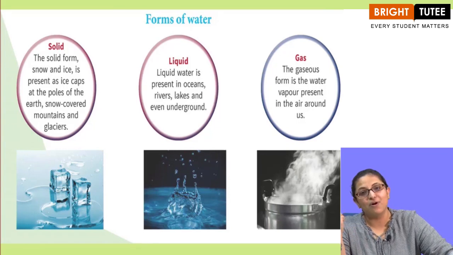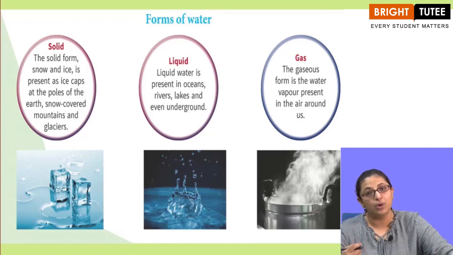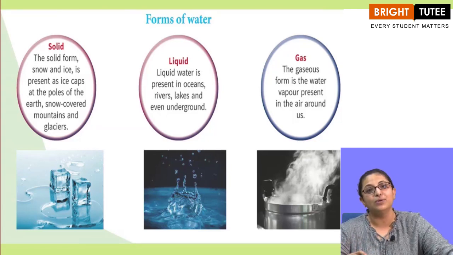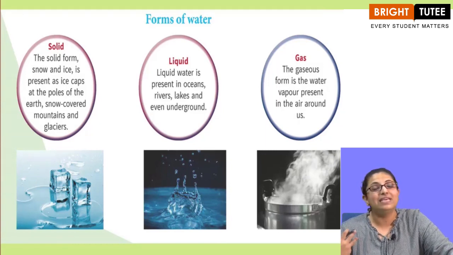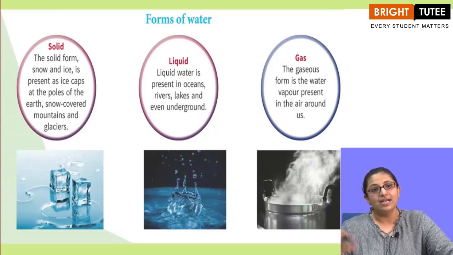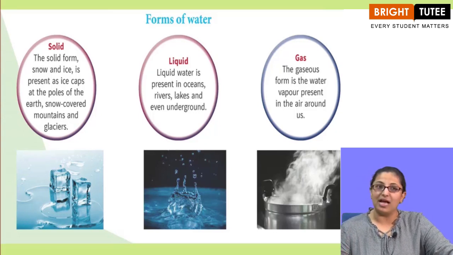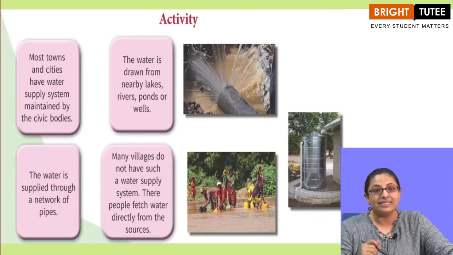Now, coming to the liquid form, we all know it, and water exists in gaseous form also. How and when? Well, evaporation, this process we have already read about in our lower classes. When evaporation happens, water is converted from liquid to the gaseous state. Even when we keep water boiling on the burner, because of the heat, evaporation happens and water converts into the gaseous form, which is called water vapor. Correct? Now, let us read this one.